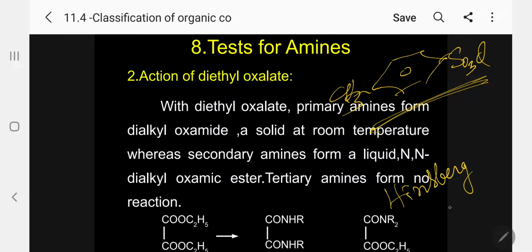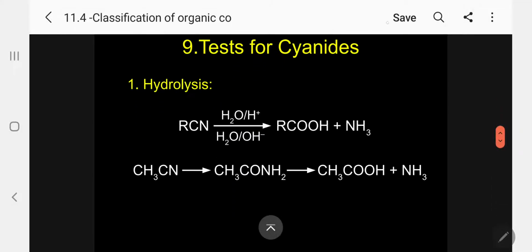Hinsberg reagent. This is normally asked and commonly used in the laboratory. The same way it will act. Kindly follow. Now let me come to the cyanide test.